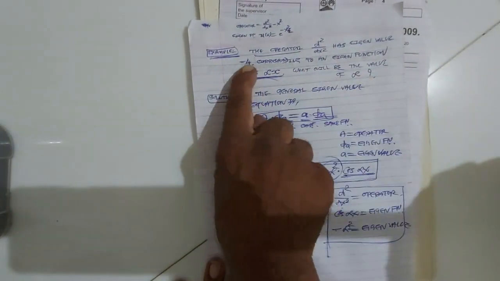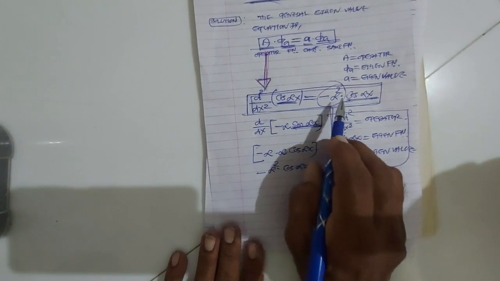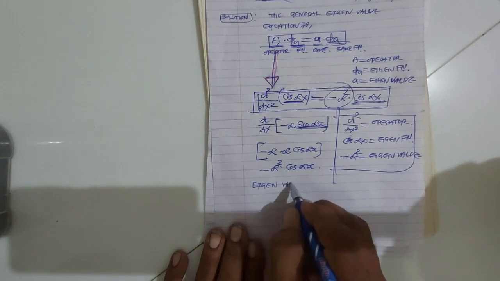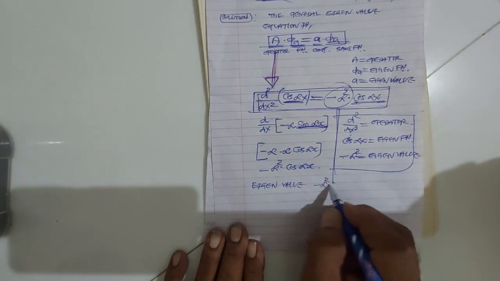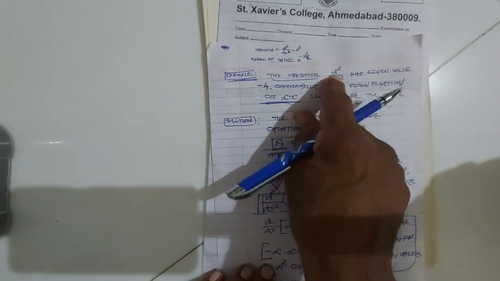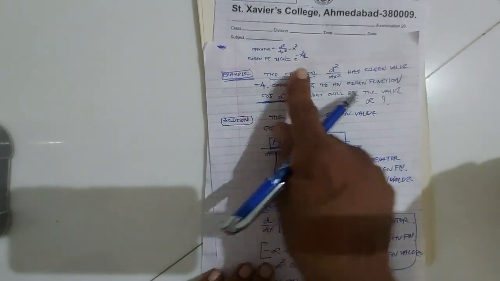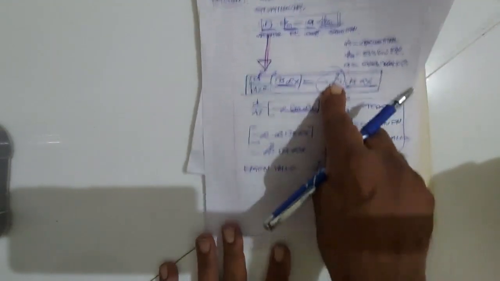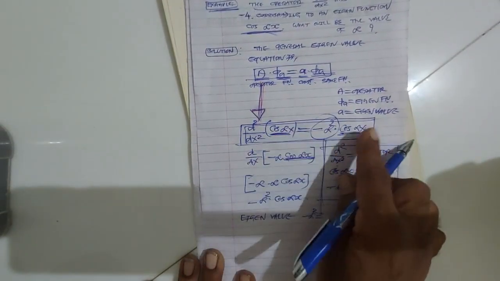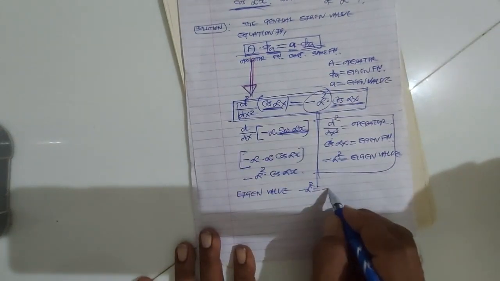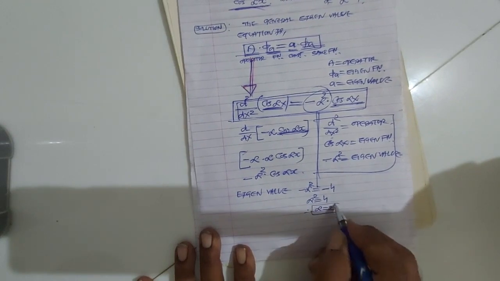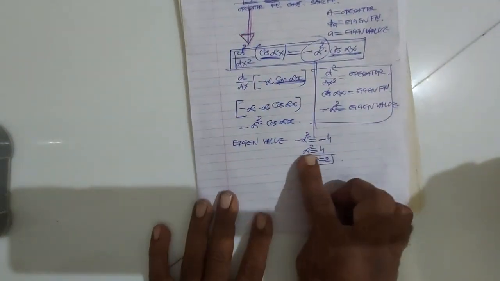Now आपको eigenvalue कितना दिया है? Minus 4. Okay, so इधर हमको eigenvalue मिलती है minus alpha square. So the eigenvalue minus alpha square is equal to minus 4, because the operator d square upon dx square has eigenvalue minus 4 and eigenfunction cos alpha x. So alpha square is equal to 4. Therefore alpha is equal to 2, right? Okay, so in this way we can say that the value of alpha is 2.